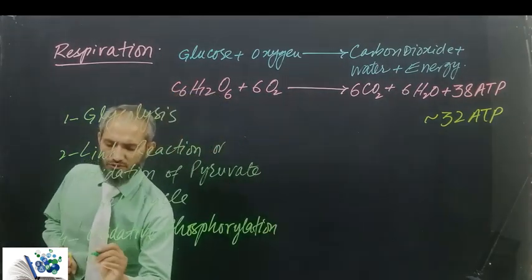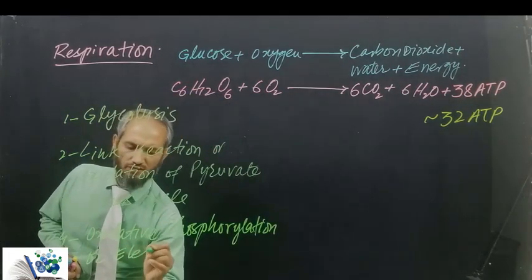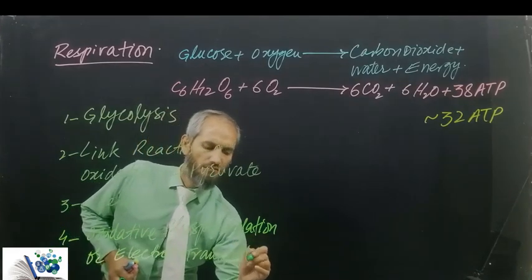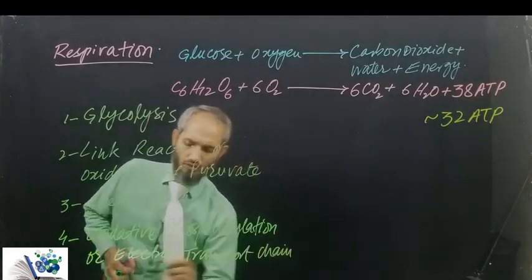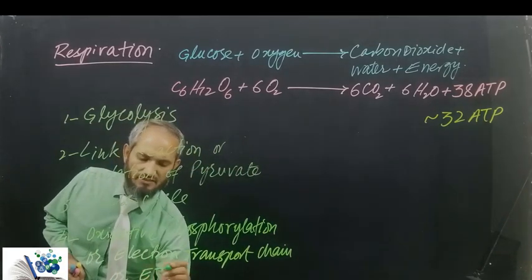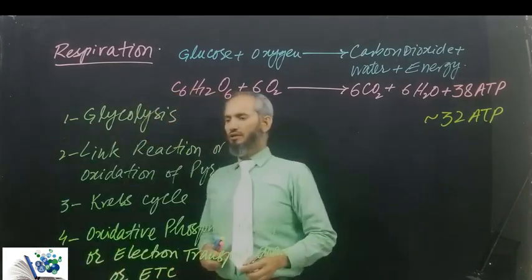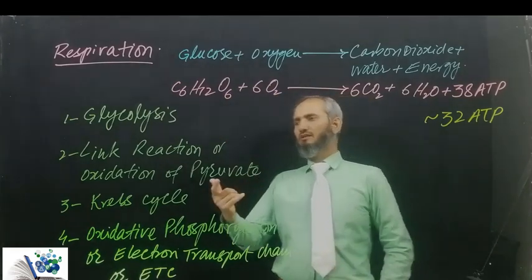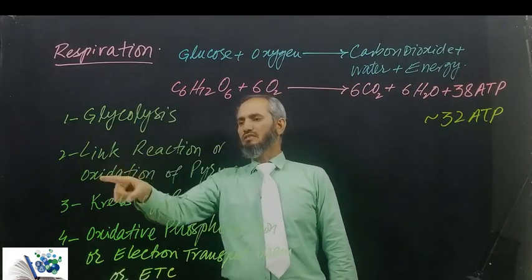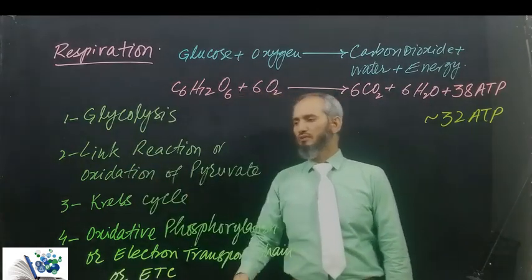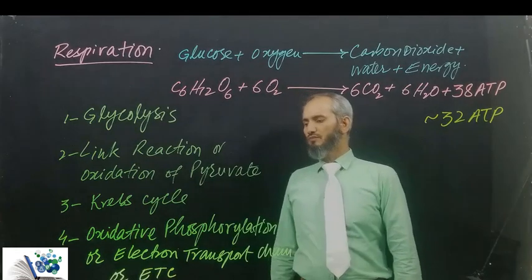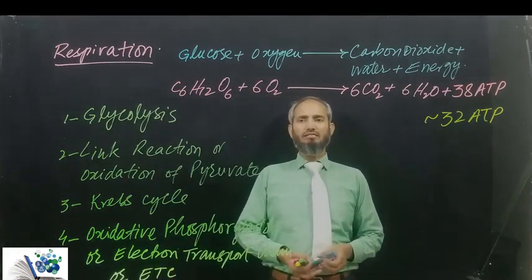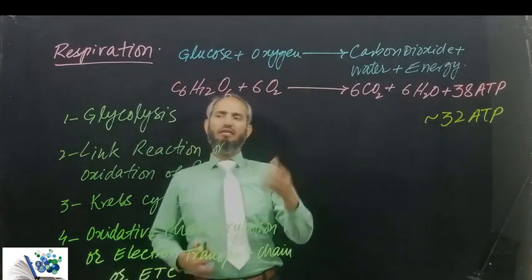It is also called electron transport chain, or simply I can write it is ETC. Okay, so these are 4 stages we have developed for our easy study: glycolysis, link reaction or the oxidation of pyruvate, Krebs cycle, and oxidative phosphorylation or electron transport chain. Now let's see what is happening in all these 4 stages in general.